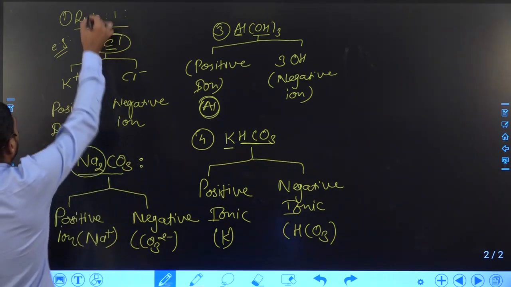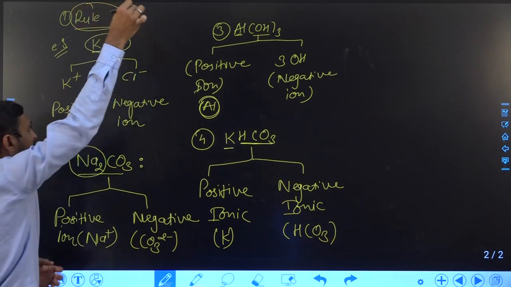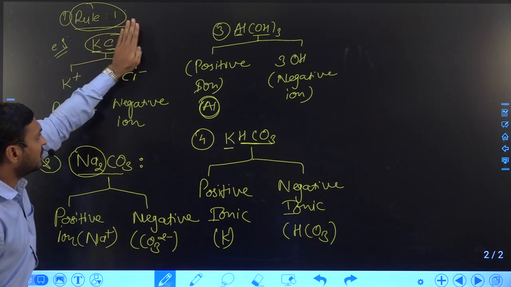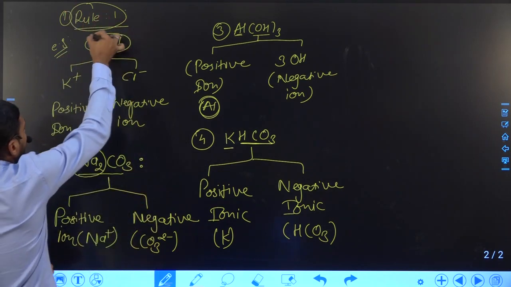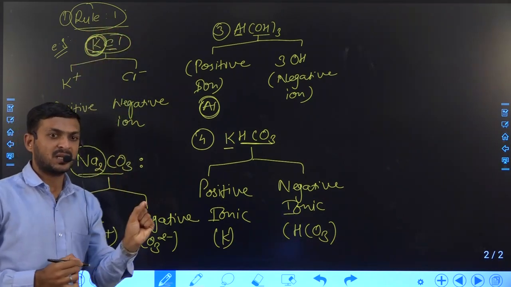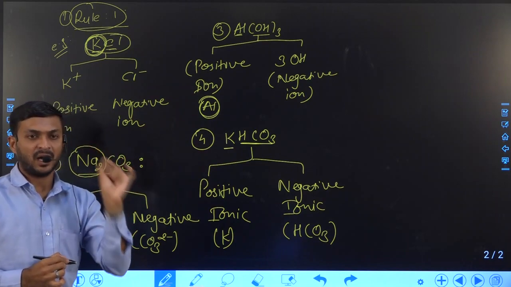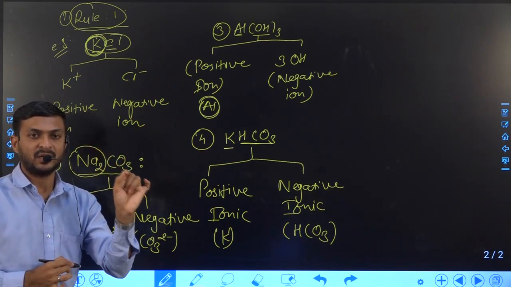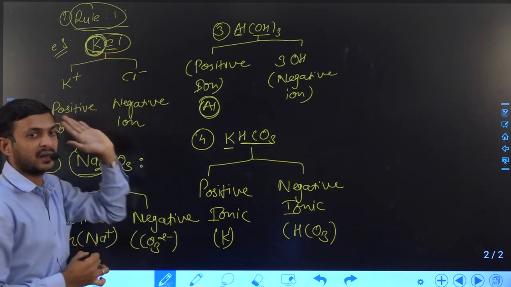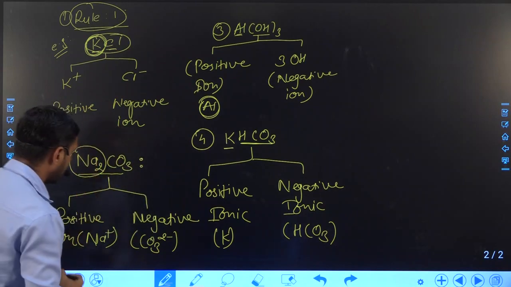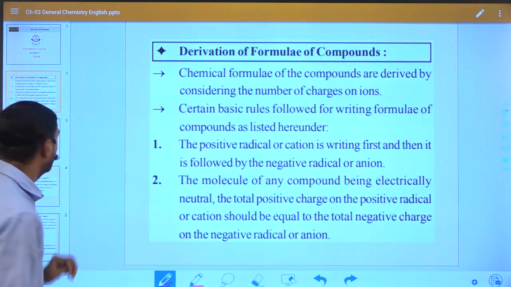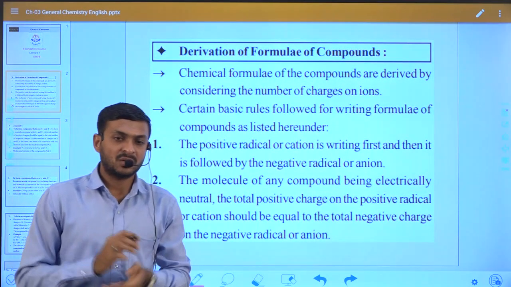But in this rule, what we have to understand is that whenever we represent any formula, the first ion is always the cation or positive ion, and then we have to write the negative ion. That is what the first rule says about the derivation of a formula, right? So this is the first rule.